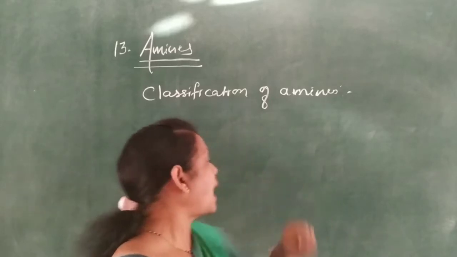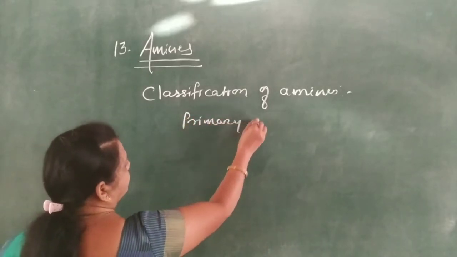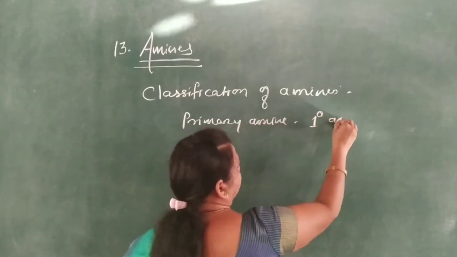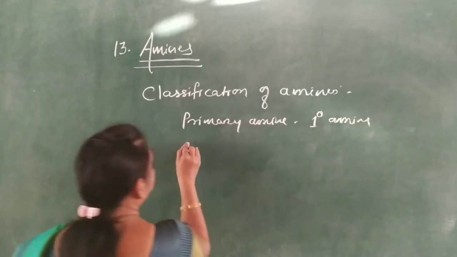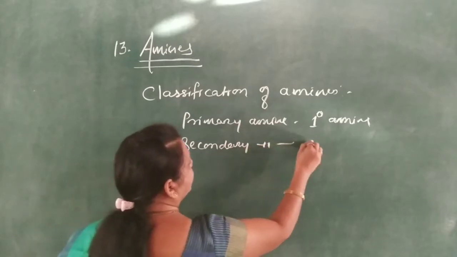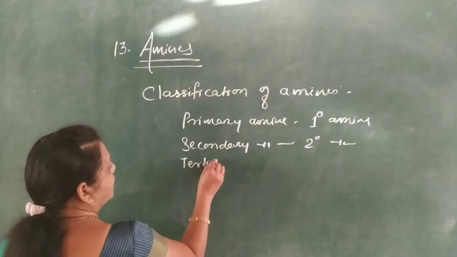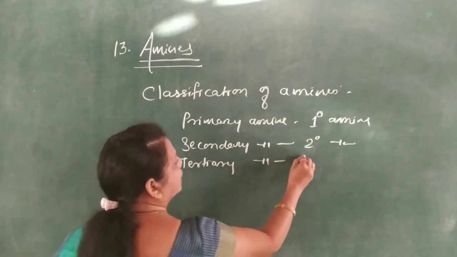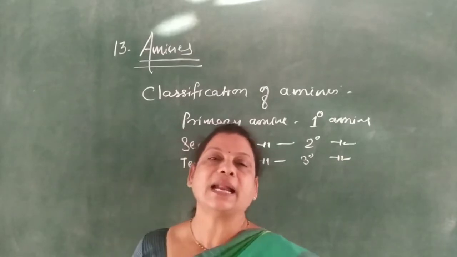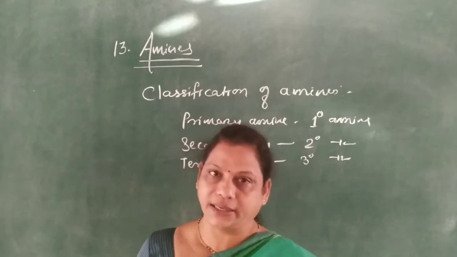One is primary amine, second is secondary amine, then tertiary amine. On their structure, amines are classified into primary amine, secondary amine and tertiary amine.